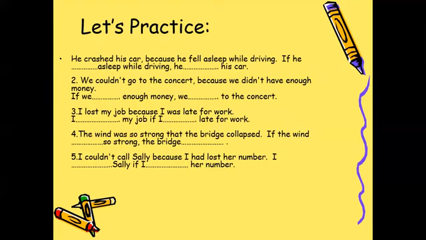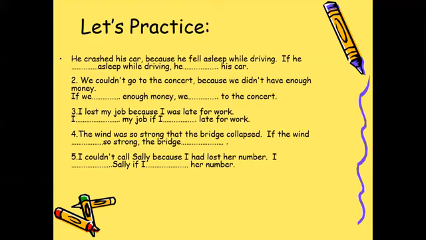So here you have some practice. Number one: he crashed his car because he fell asleep while driving. If he asleep while driving, his car. Number two: we couldn't go to the concert because we didn't have enough money. If we enough money, we to the concert. Number three: I lost my job because I was late for work. I my job if I late for work.